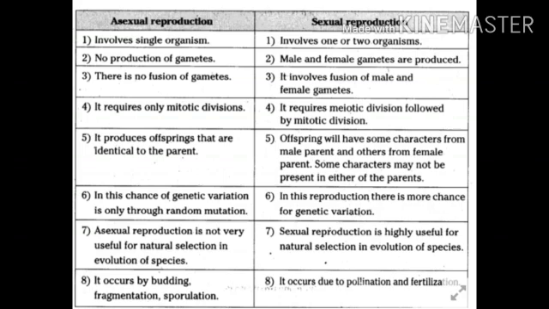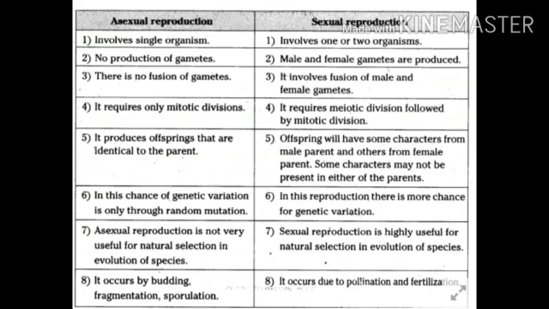Before we go into detail, let's first discuss the differences between asexual and sexual reproduction, which you have studied in your previous classes also. Asexual reproduction involves a single parent and sexual reproduction involves one or two parents. In asexual reproduction, there is no production of gametes. In sexual reproduction, the reproductive cells undergo meiotic division and lead to the formation of gametes.